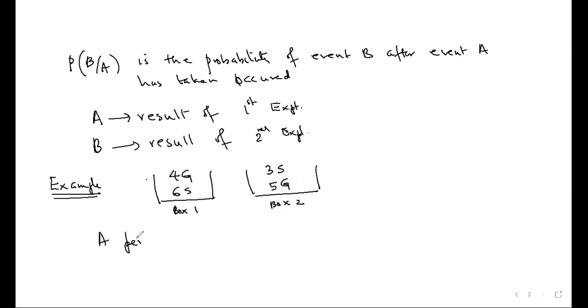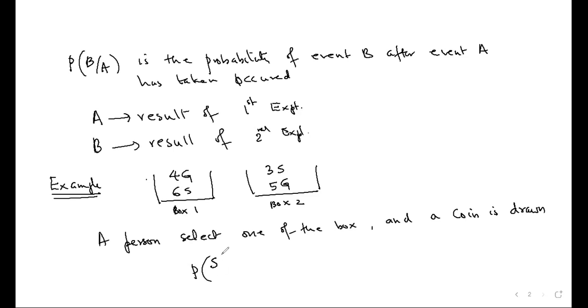A person selects one of the boxes, and a coin is drawn. This is my experiment. So which is the first experiment in it? Speak out. Selection of box. What is the second experiment? Selection of coin.